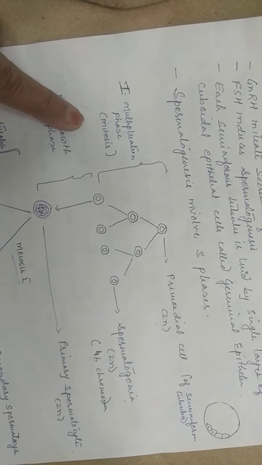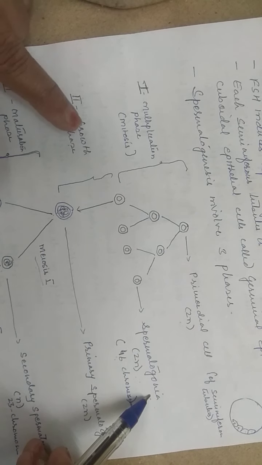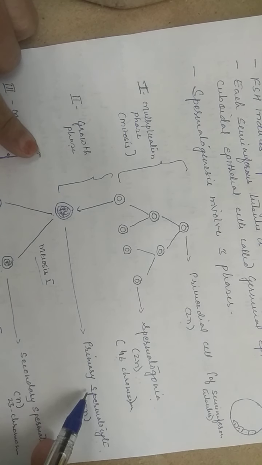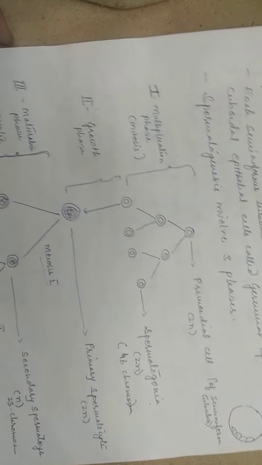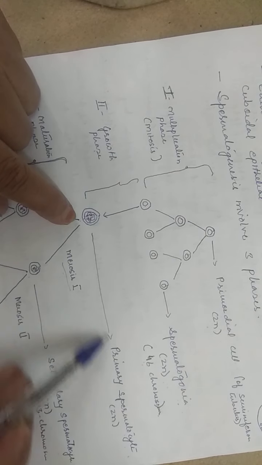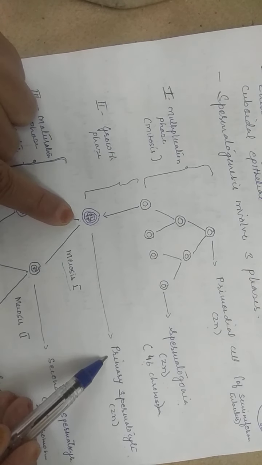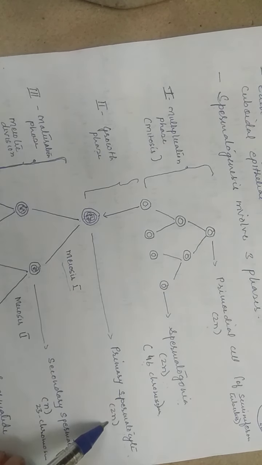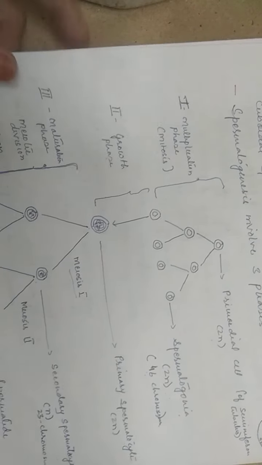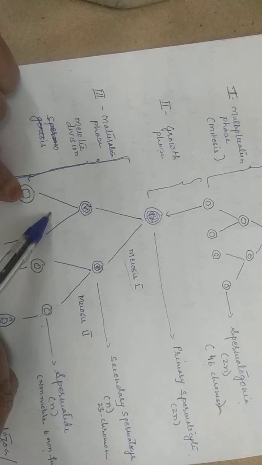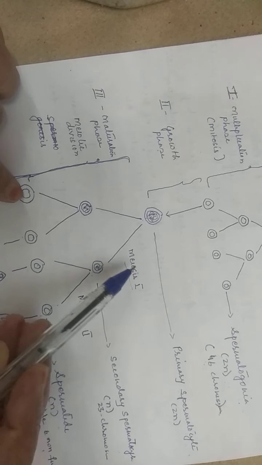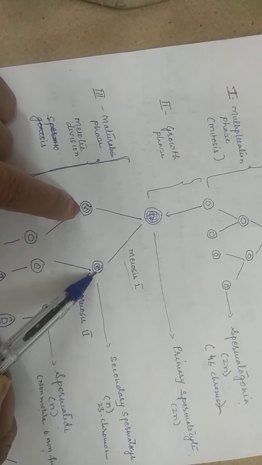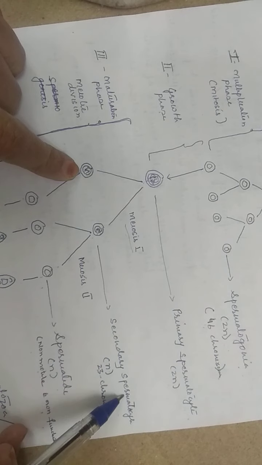Now once they become spermatogonia, they stop dividing and undergo a growth process, and they enlarge in size, and that process is called the growth phase. Once they attain complete growth, the cells are referred to as primary spermatocytes and they are diploid. Then these primary spermatocytes undergo meiosis, and as you know, meiosis has two phases, meiosis 1 and meiosis 2. When meiosis 1 takes place, it gives rise to two reduced cells, and they are called secondary spermatocytes.